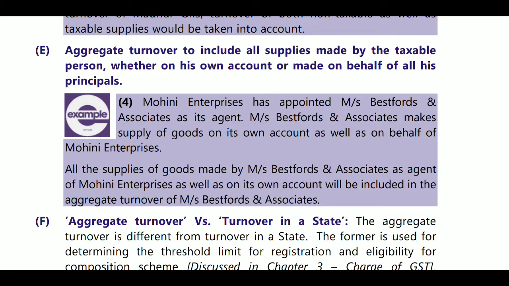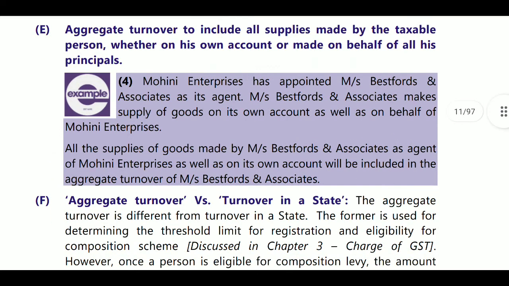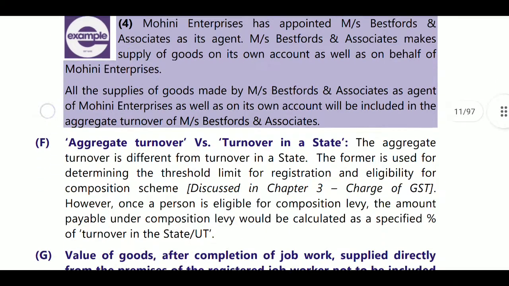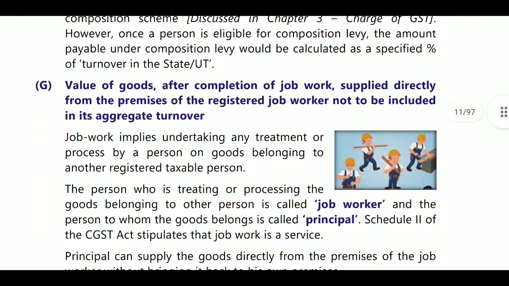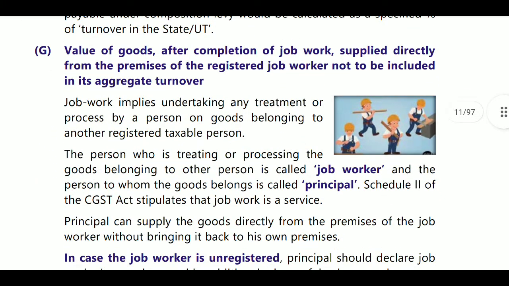All the supplies of goods made by Mr. Bestfruit and Associates as agent of Mohini Enterprises as well as on his own account will be included in the aggregate turnover of Mr. Bestfruit and Associates. So here the turnover includes agent turnover also. Next, aggregate turnover versus turnover in state. Turnover in the state means wherever you are supplying within the state, that turnover will be treated as state turnover. Next, aggregate turnover means all India PAN basis.